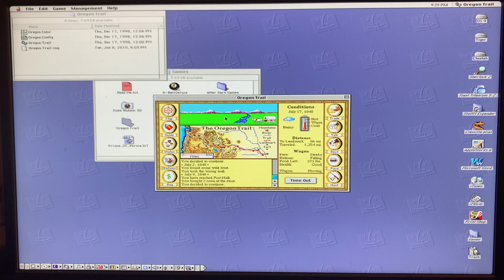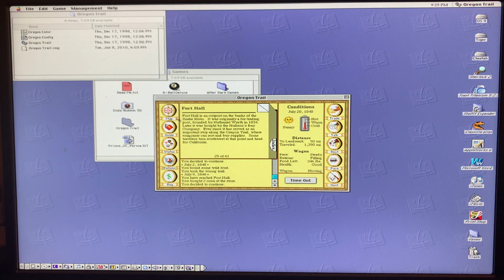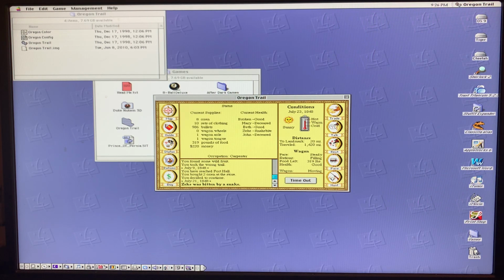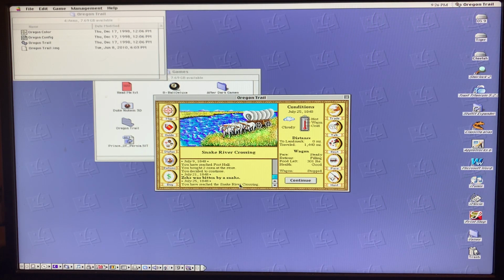All right then. Come on, here we are. We're stopped. Still says we're moving. Come on. And it's still showing us the last place we're at. Okay, at least it got us moving again. Zeke was bitten by... I thought Zeke was dead. Oh, look at our status. Mary's deceased. No, it was John who was deceased. So yeah, Zeke, we've got to be worried about that.